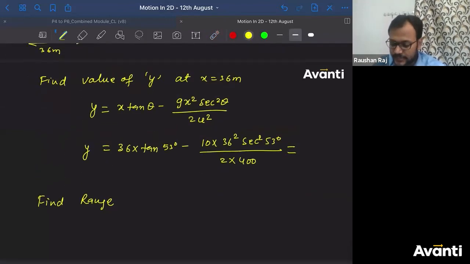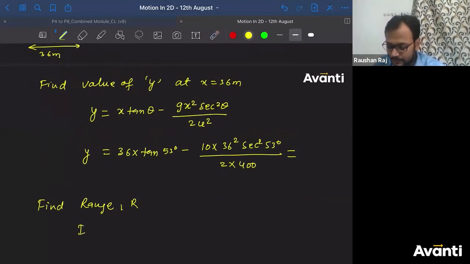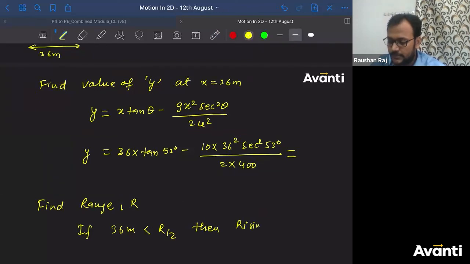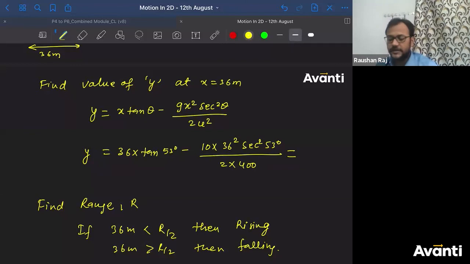So find range, that is R. If 36 meter is less than R by 2, then rising. If 36 meter is greater than R by 2, then the ball approaches the crossbar while falling.